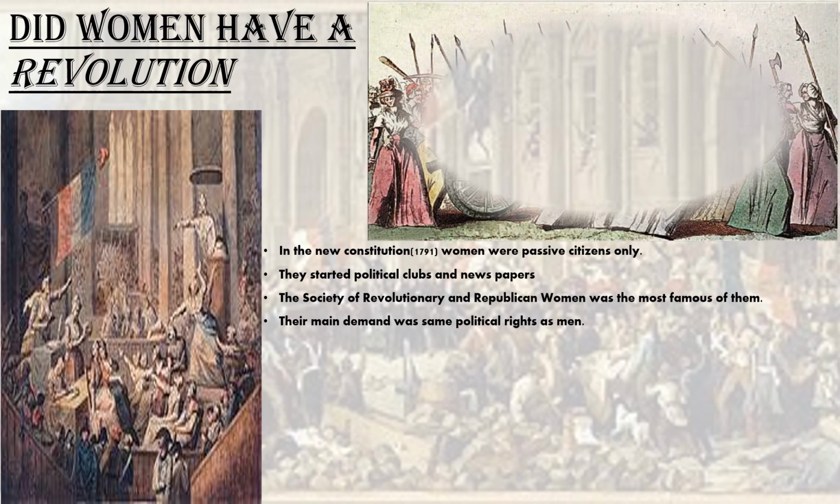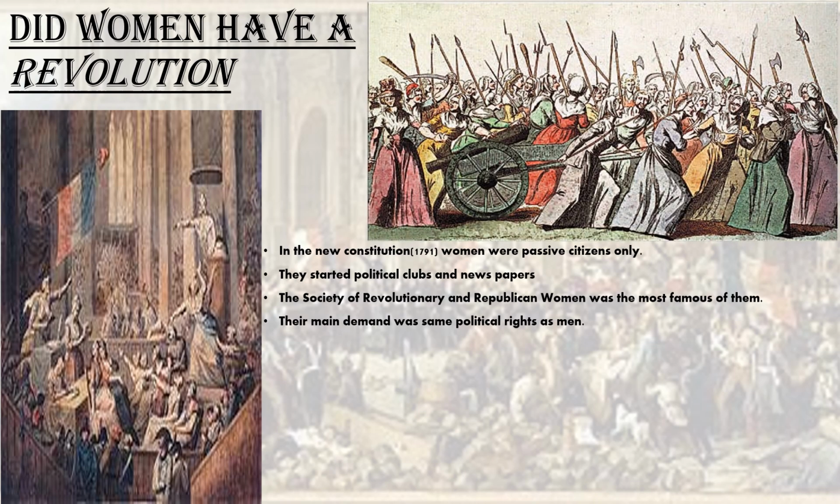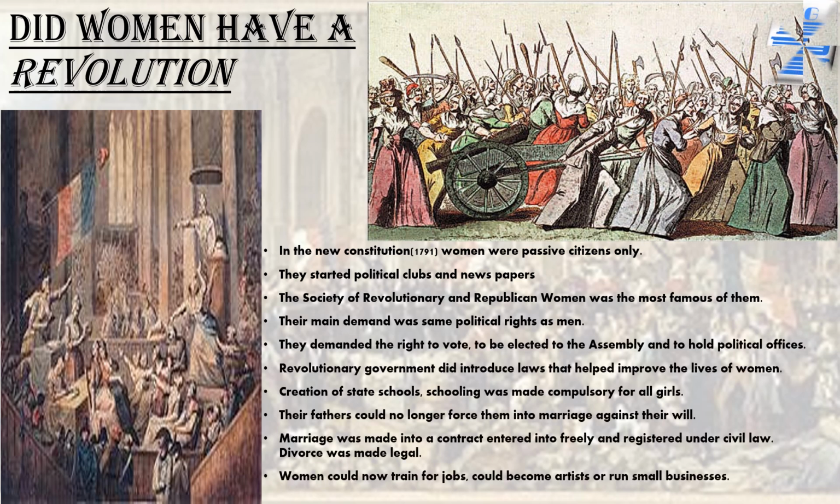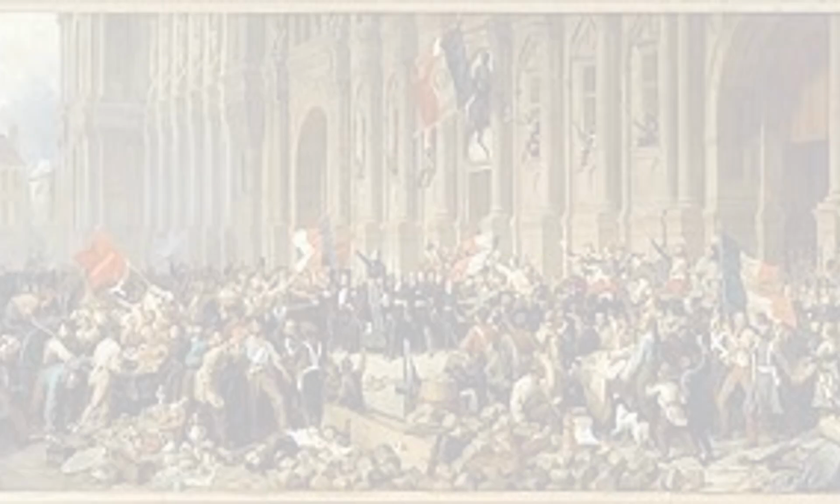Schooling had become compulsory. Divorce was legalized and small businesses could be run by women now. During the Reign of Terror, the state shut down women's clubs, restricting their political activities. After a lot of struggle, women received the right to vote in France in 1946.